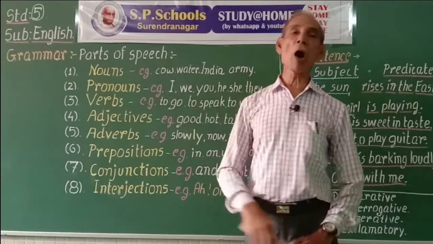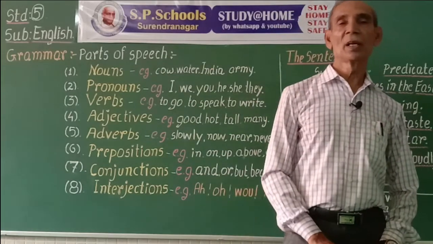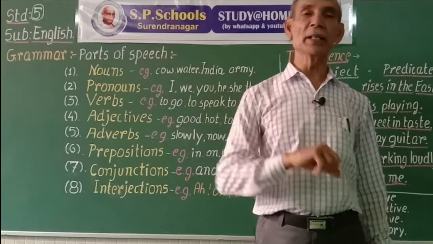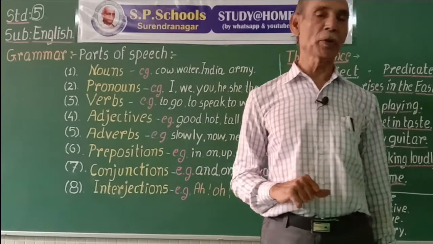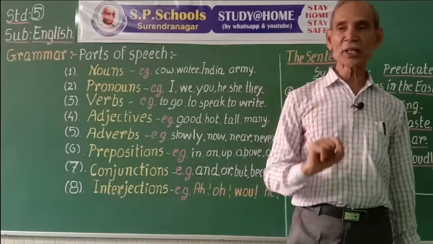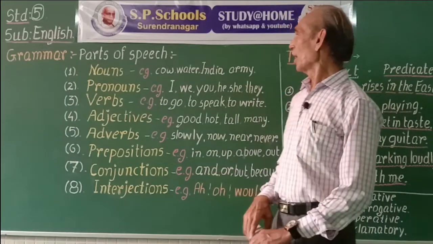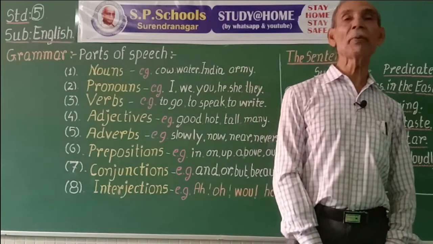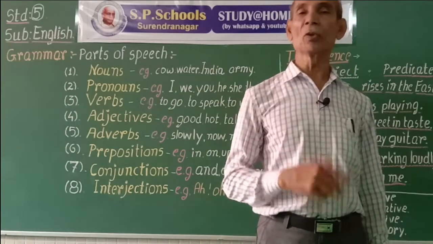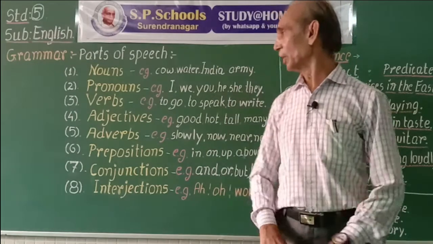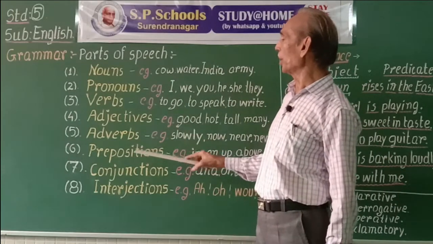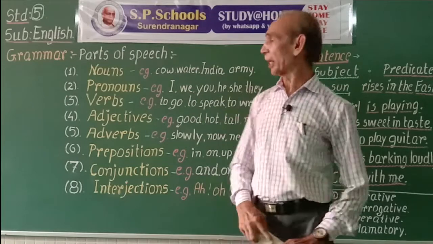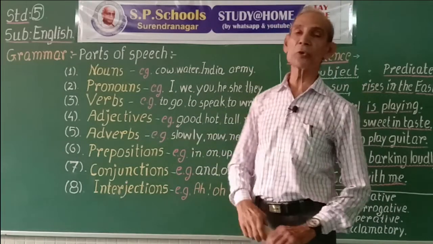For example, cow. A cow is grazing in the field. Cow is a noun. Now suppose I say, a brown cow is grazing in the field. Brown is the word to say something more about the noun cow. Therefore, brown is an adjective.